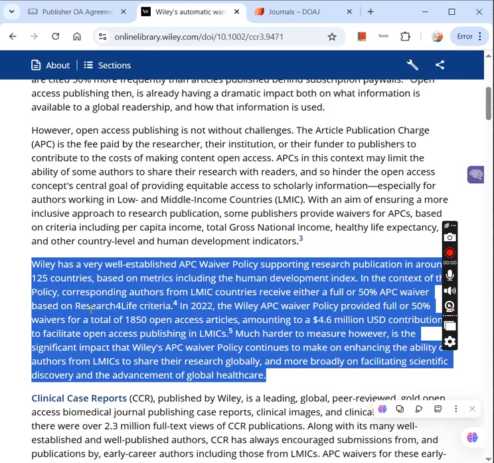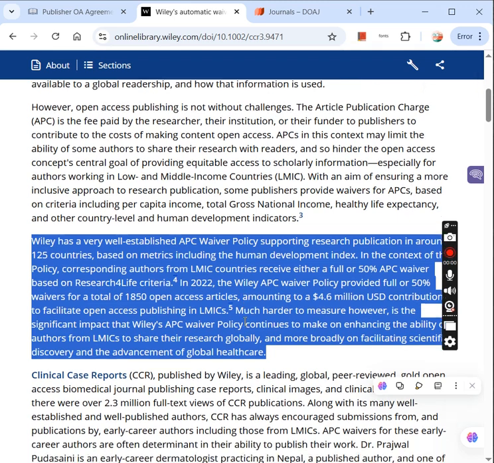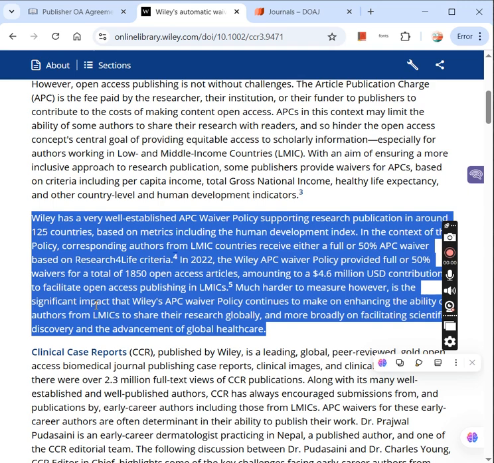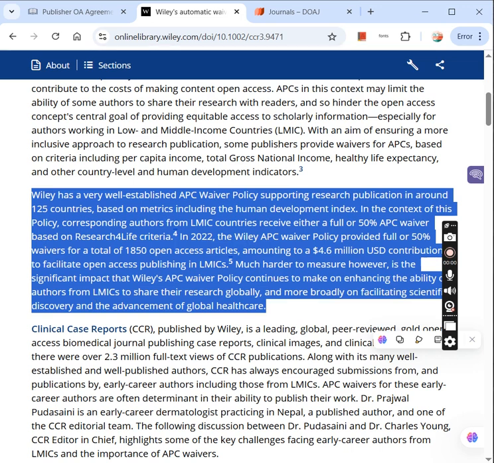In the context of the policy, corresponding authors from lower middle income countries receive either a full or a 50% APC waiver based upon Research4Life criteria, and so on. You can see that mostly journals such as Wiley offer the APC waiver, so you can always check if you belong to low or middle income countries, that you can avail this.